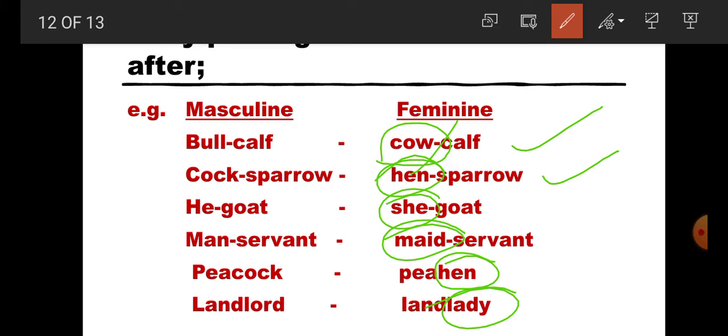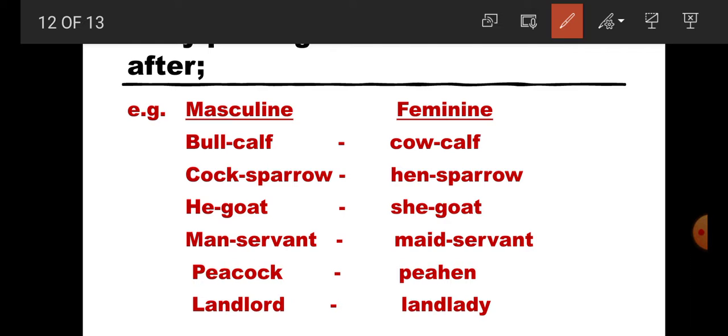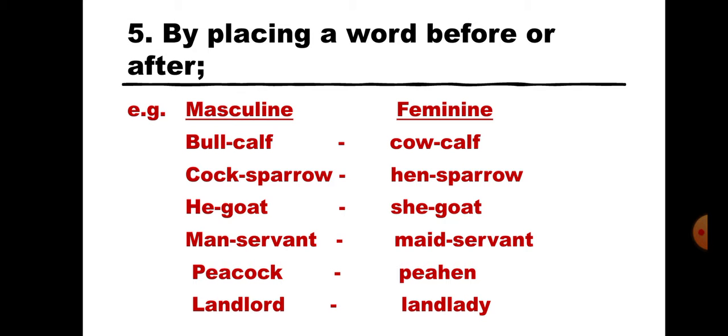He-goat, he changes into she: she-goat. Manservant, man changes into maid: maidservant. Peacock, cock changes into hen: peahen. Landlord, lord changes into lady: landlady. So these are the rules, students. This is a very important rule. Learn these rules, write them in your copy, and try to keep them in your mind.